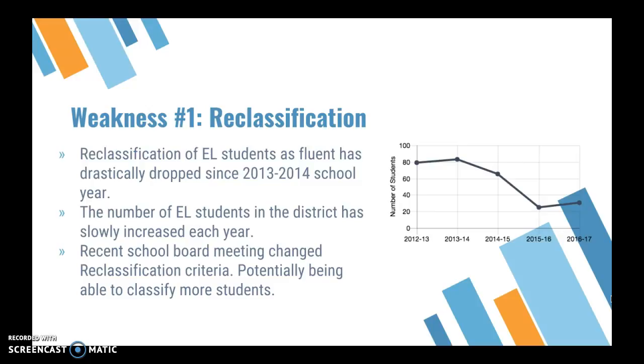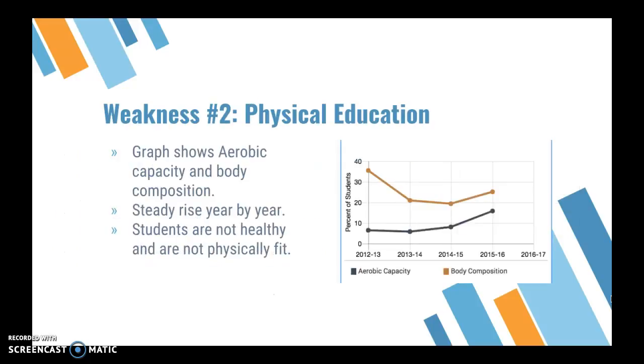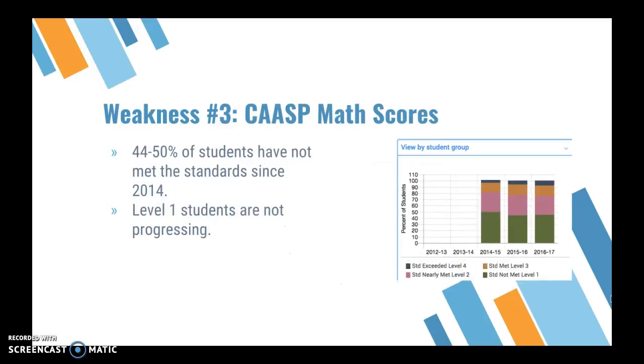Weakness number 2 is physical fitness scores, aerobic capacity and body composition. Students are not in the healthy zone and are not visiting the healthy zone in recent years. So these students are not healthy. In PE, they're lazy at home. Number 3 is math, with 50% of students in 2014. On the right, it's not moving very much.